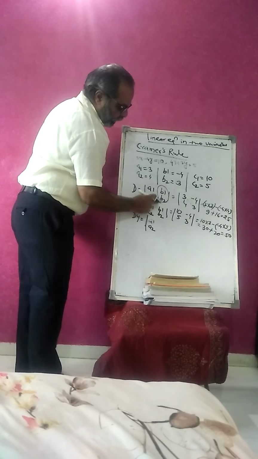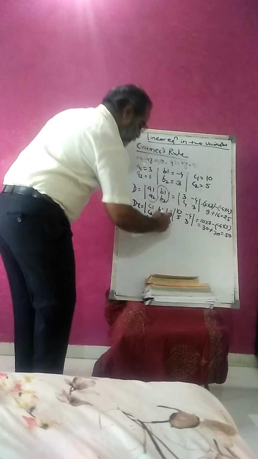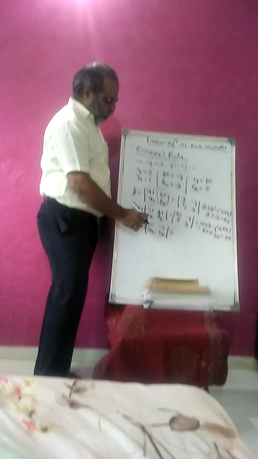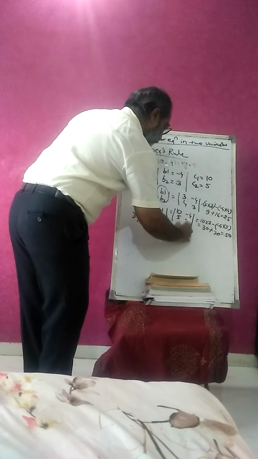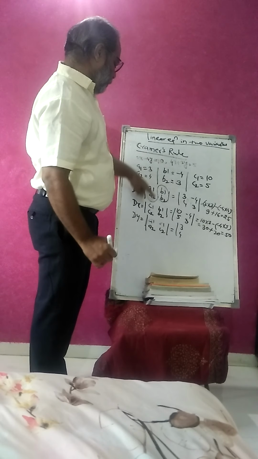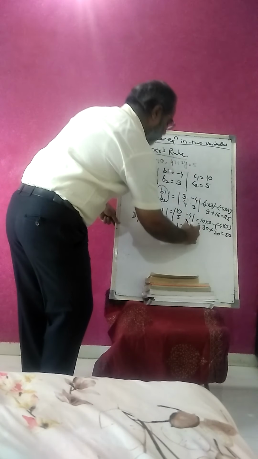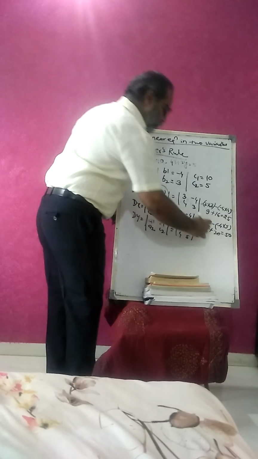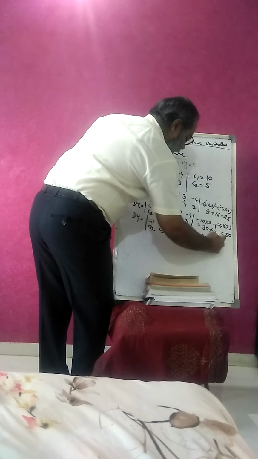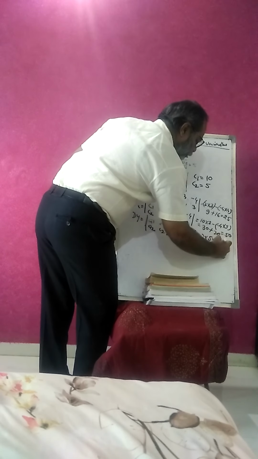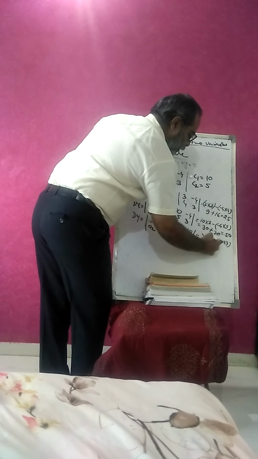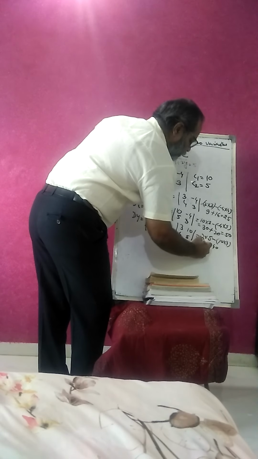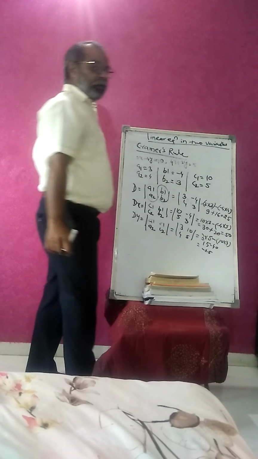So a1, a2 is 3, 4, and b1, b2 is replaced by c1, c2, here is 10, 5. Again cross multiplication, 3 into 5 minus 10 into 4. So 3 into 5 is 15 minus 40. So we get minus 25.